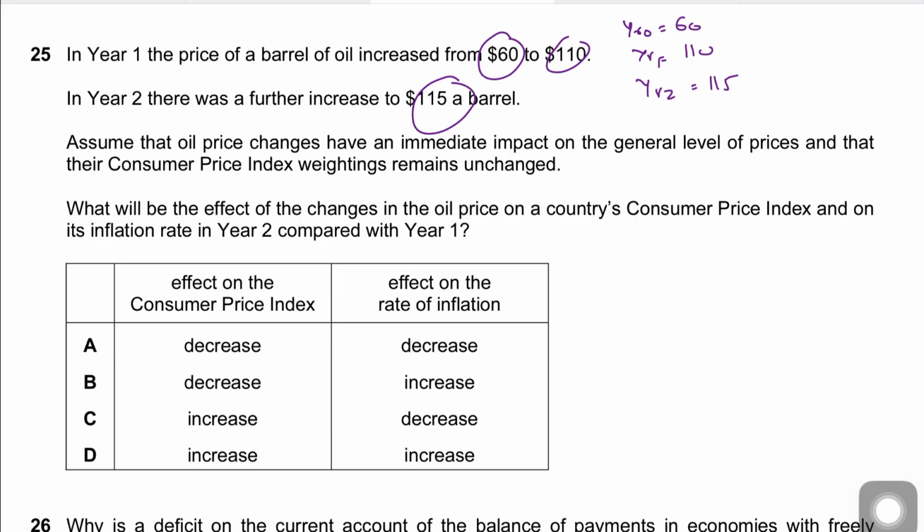There has been no change in the weighting or the ranking of oil. So if there's no change in the ranking of oil, and the prices of oil are going up, the CPI will go up. So it has to be either C or D. You cancel out A and B, because in A and B it says decrease. So it has to be C or D. But the inflation rate will be decreasing. And I'll tell you why.